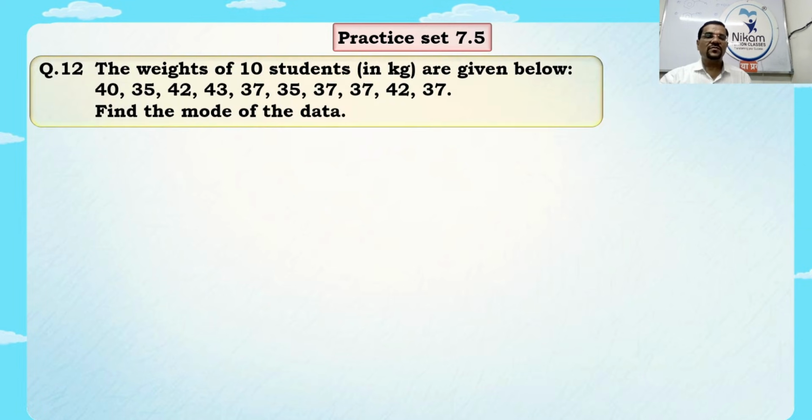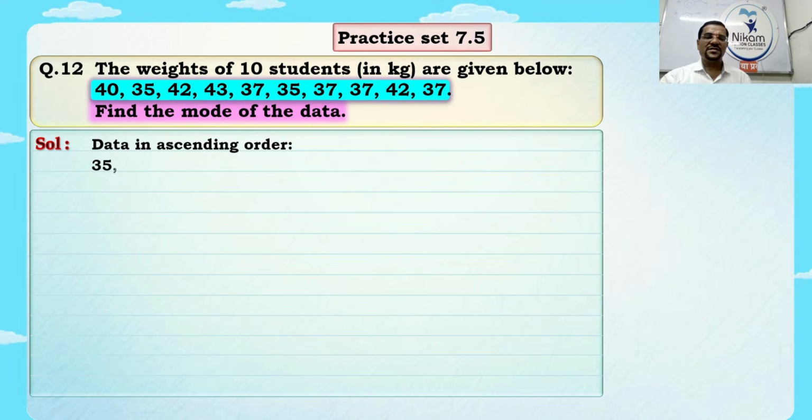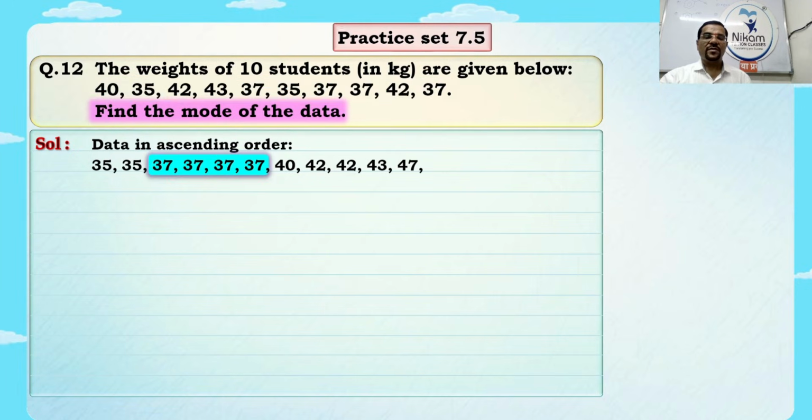Now one more sum, that is the 12th sum. The weights of 10 students in kg are given below: 40, 35, 42, 43, 37, 35, 37, 37, 42, 37. Again the same thing. Come on, what will you do? First, what is it? Ascending order. Very good, data in ascending order. From the smallest number to the biggest number. Quickly. So 35, 35, 37, 37, 37, 37, 40, 42, 42, 43 and 47.